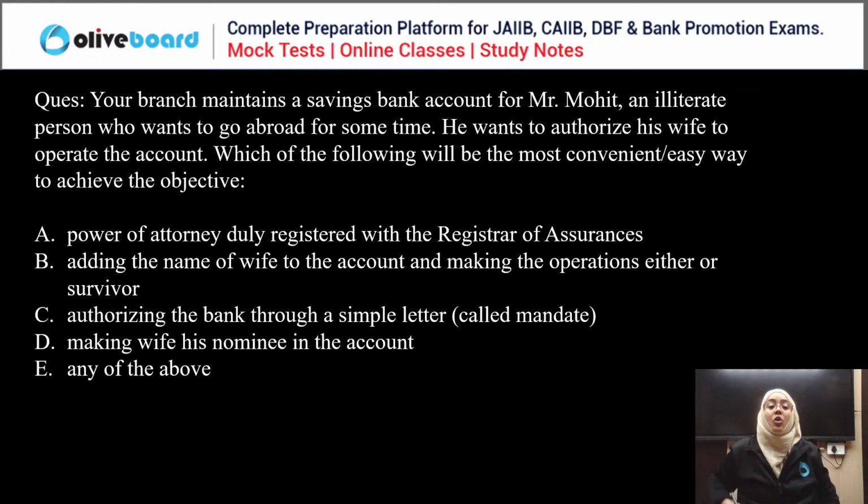Next question. Your branch maintains a saving bank account of Mr. Mohit, an illiterate person who wants to go abroad for some time. He wants to authorize his wife to operate the account.